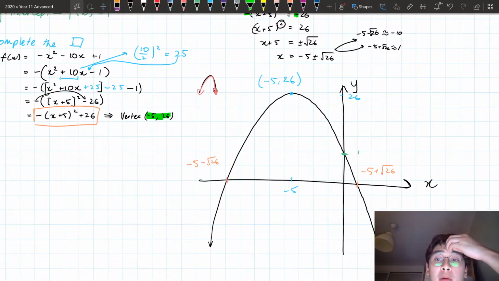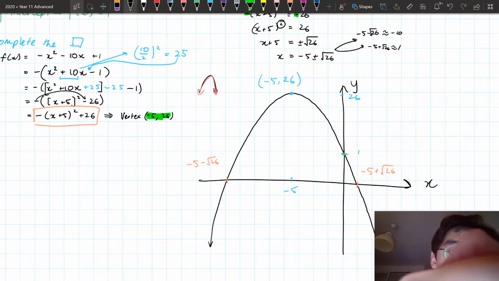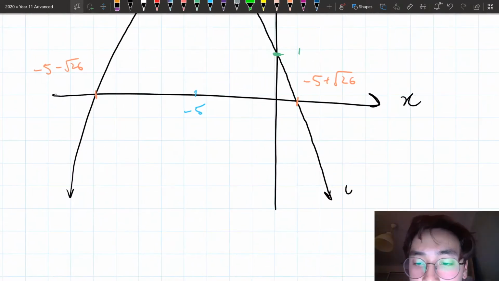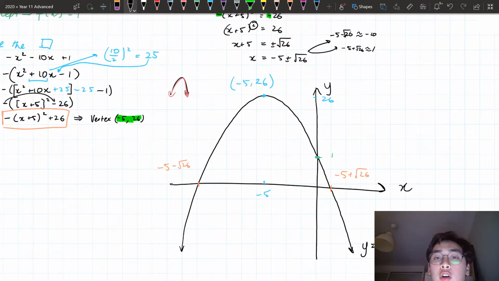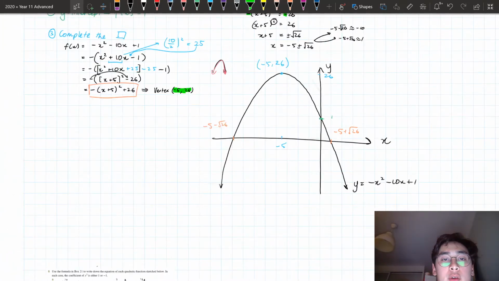Now, in my parabola, I've already got more than 3 points. So I know that this is the correct parabola. So we're all good. So I'm going to label it at the bottom here. So I've got y is equal to negative x squared minus 10x plus 1. Okay, cool.